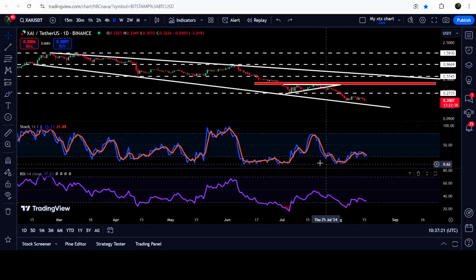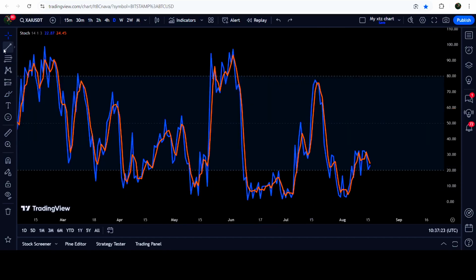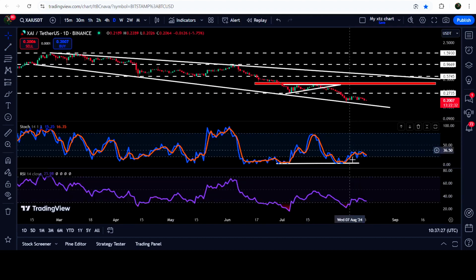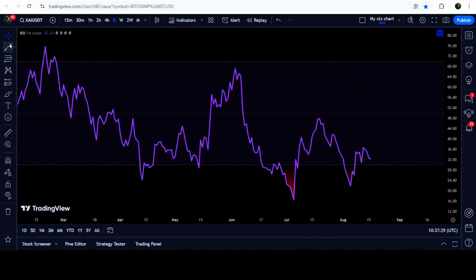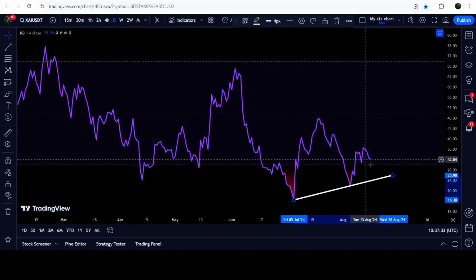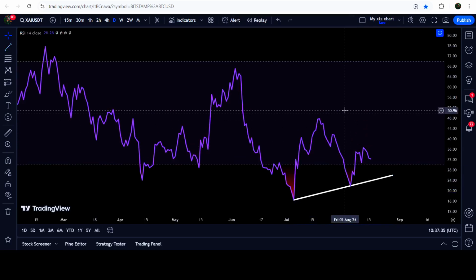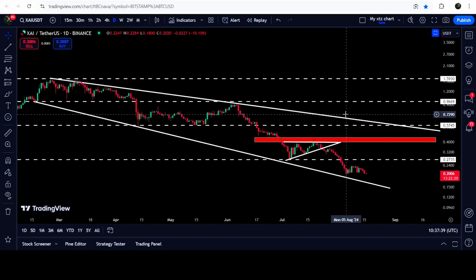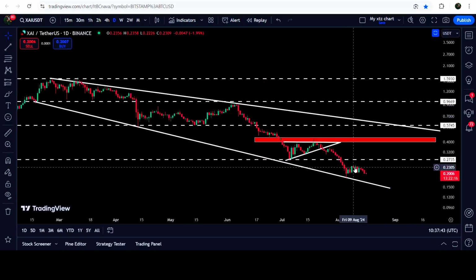If we take a look at the stochastic, you can see that it was forming a slightly higher low than the previous low. RSI was also forming a very obvious higher low than the previous low, and it also entered the oversold zone. Therefore, the price line followed this double bullish divergence signal, did not break down the support, and bounced very well, but still it is moving very close to the support of this broadening falling wedge pattern.